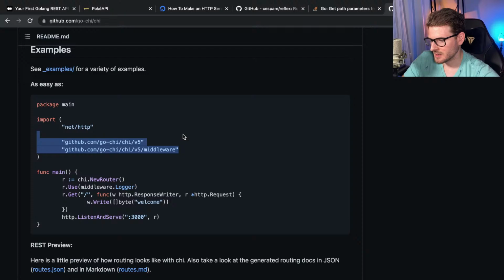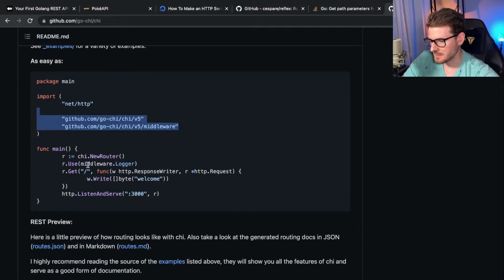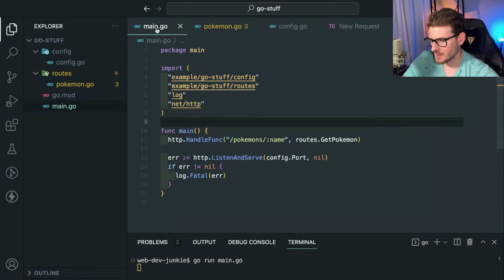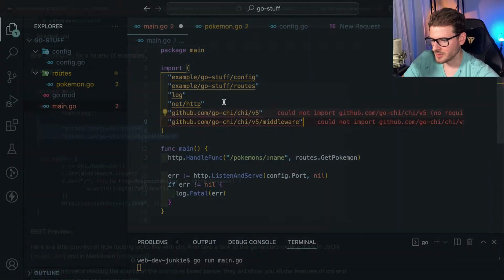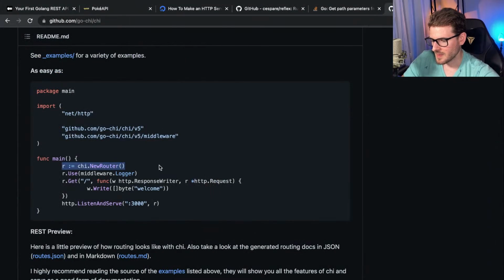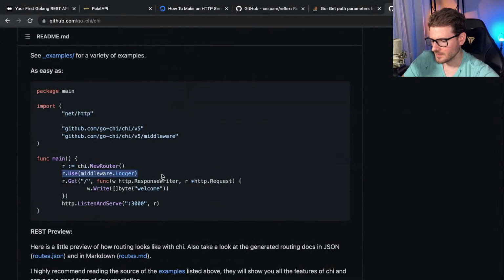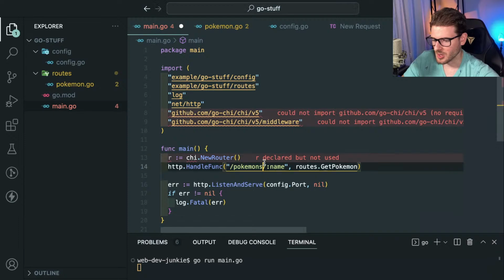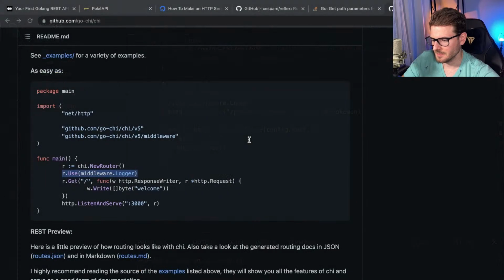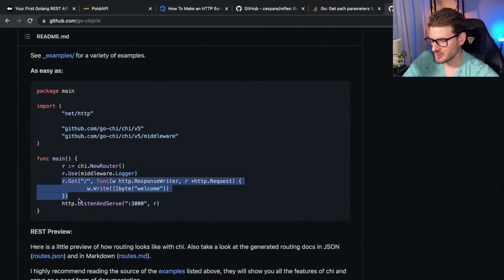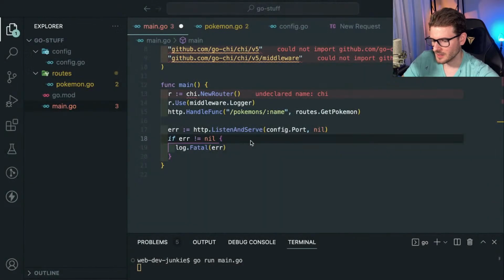So let's just copy these things in. And probably have to go back to our main, import those. They make a router here in main. We could use a logger, okay. This is reminding me of Express a little bit, so I'm a fan, I like it.